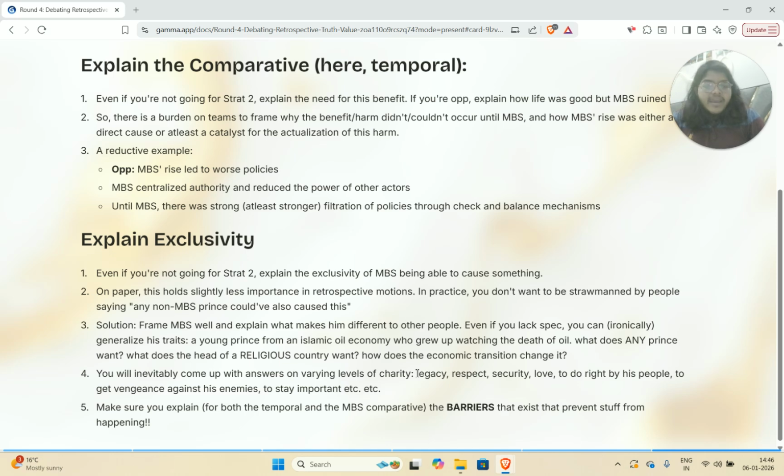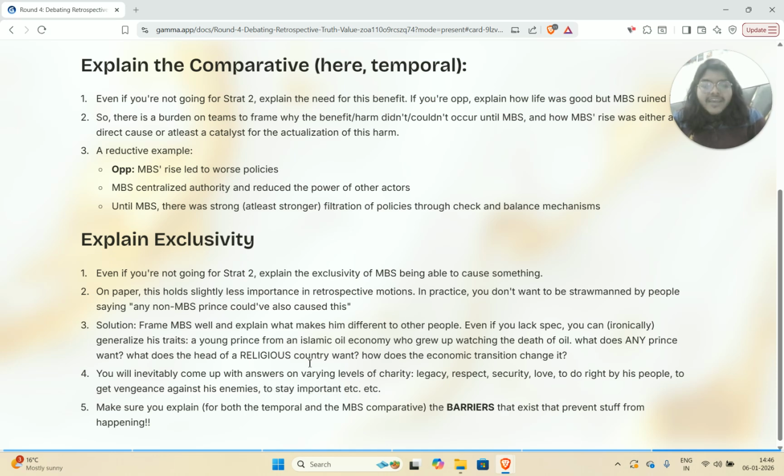What does MBS want? What does this prince want? They probably want legacy, they want respect, they want security, they want love. If you think that he's a good person, you would say that he would want to do right by his people. If you think that he's an evil person, he might want vengeance against his enemies. If he's a practical person, he would want to stay important and not get deposed. If he's a paranoid person, then he would want this even more.